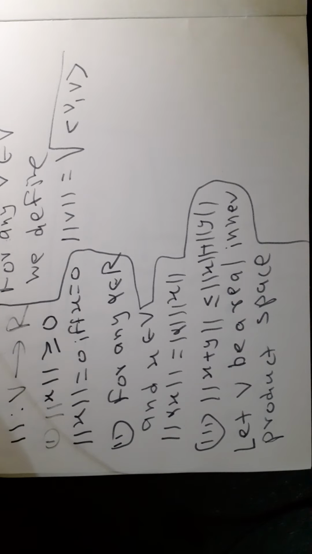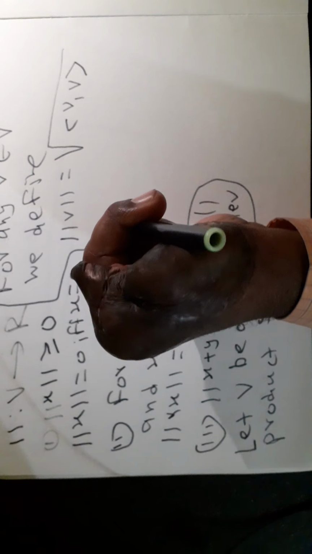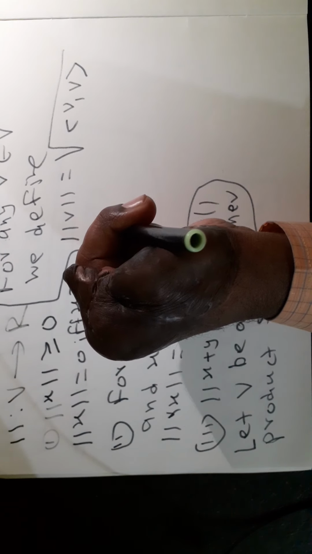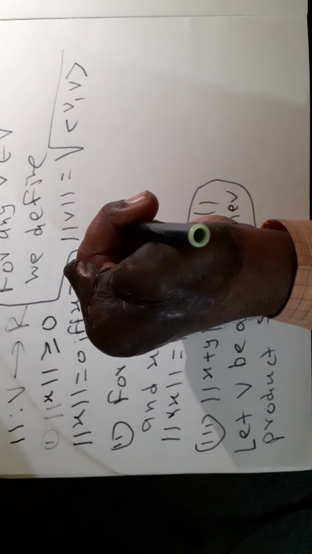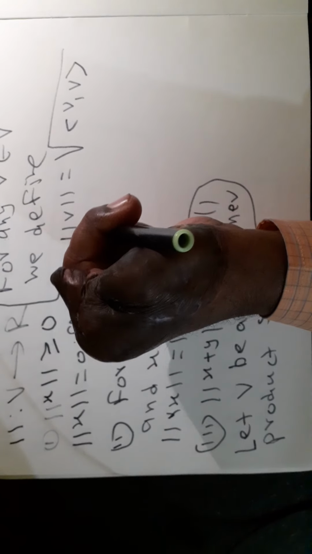Property number one: for all v belonging to V, angle bracket v comma v is greater than or equal to 0, which implies under root of angle bracket v comma v is greater than or equal to 0, and therefore norm of v is greater than or equal to 0.